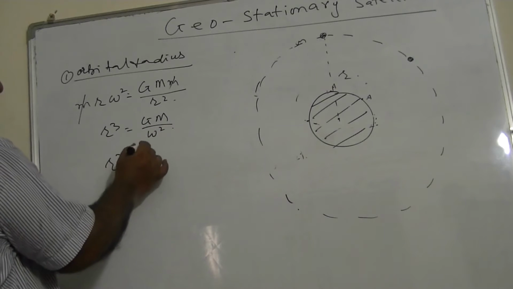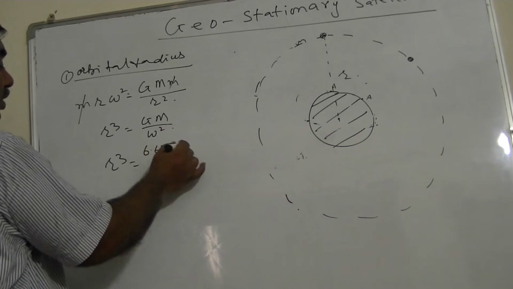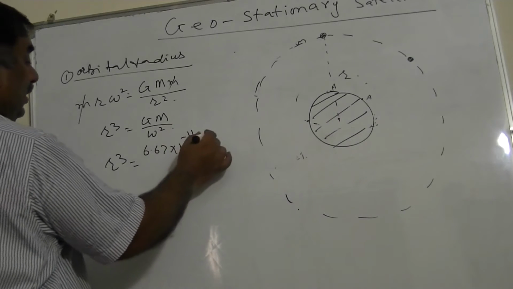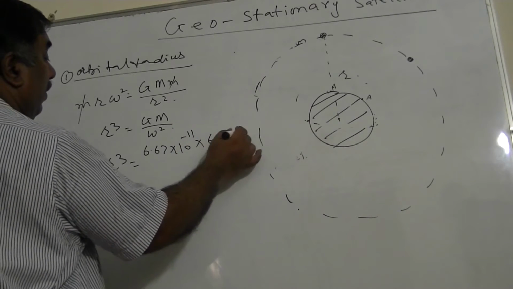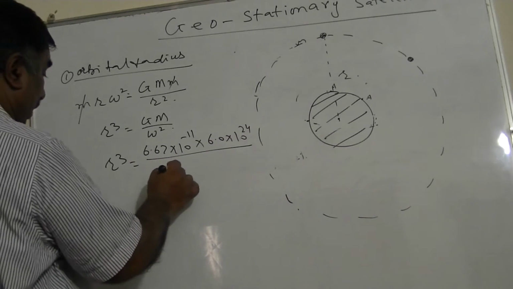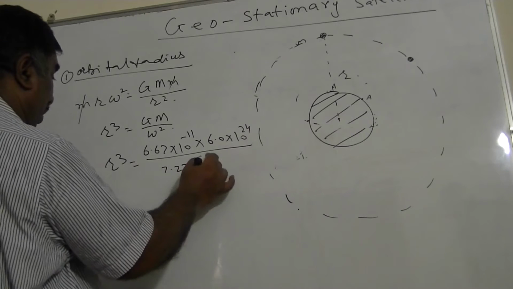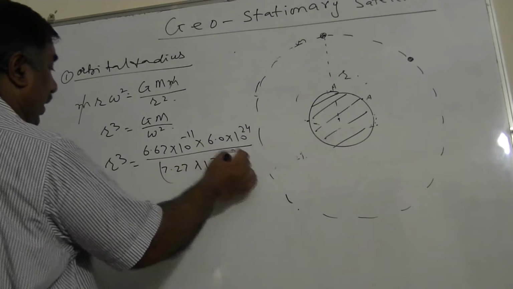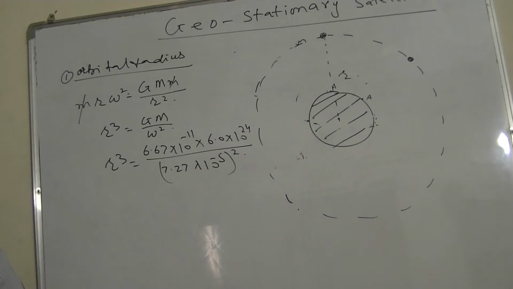So r cube: G is 6.67 into 10 power minus 11, mass of the Earth is 6.0 into 10 power 24, upon omega square, which we have just calculated as 7.27 into 10 power minus 5, squared. This is the value of r cube.